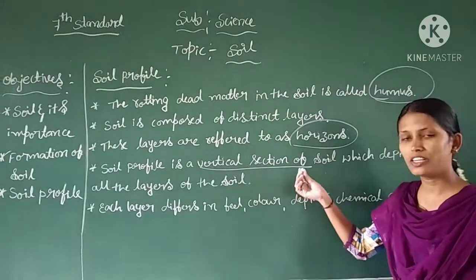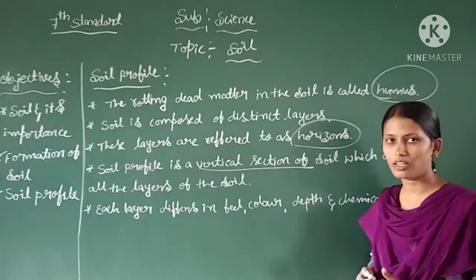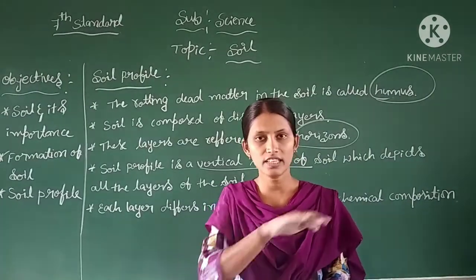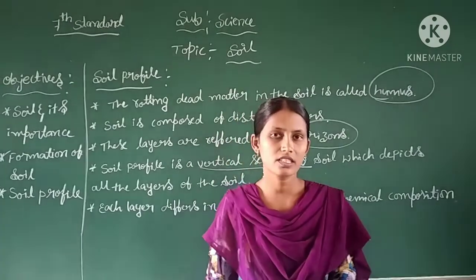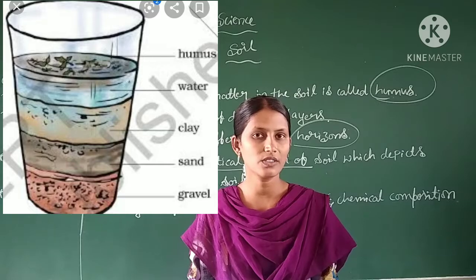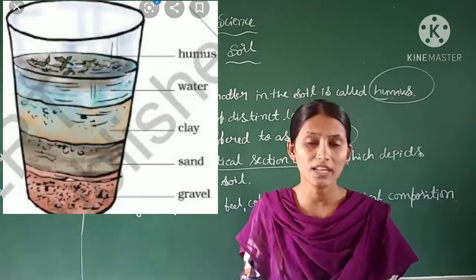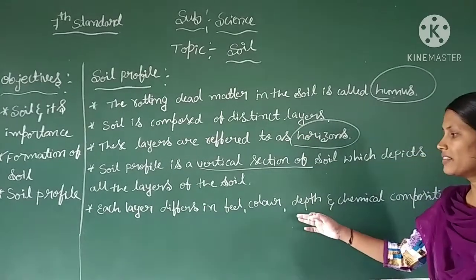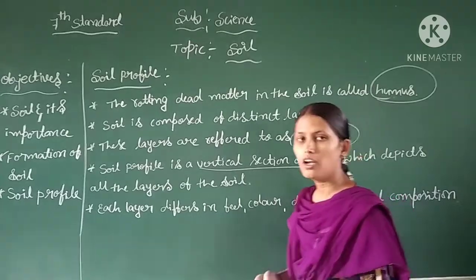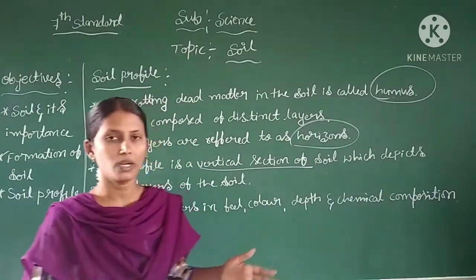Soil profile is the vertical section of the soil which depicts all the layers of the soil. This is horizontal and this is the vertical section. The vertical section of the soil, as we have done in the activity, gives us the different layers of the soil. Each layer differs in feel, color, depth and chemical composition. See, what we have observed, these layers are very distinct from one another.